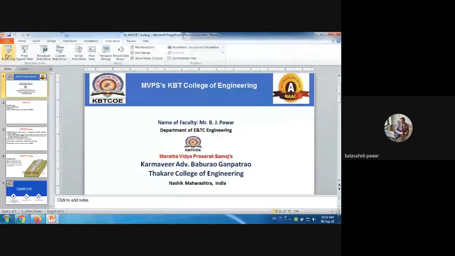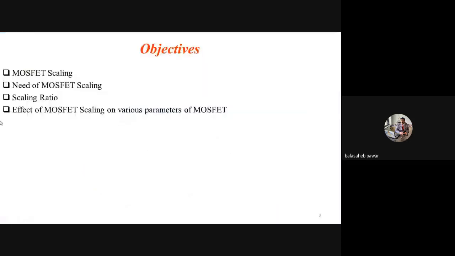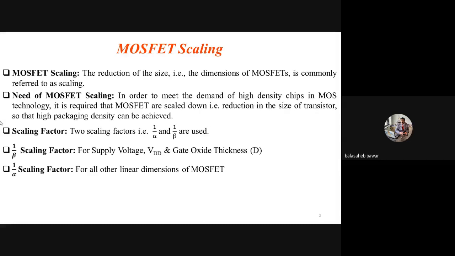And the last topic of this unit is scaling. Already I told, today we will discuss that. What is meant by MOSFET scaling? Scaling means reduction in its dimensions, to scale down, to decrease the dimensions without disturbing the performance parameters of that transistor. Then what is the need of MOSFET scaling, and what is the scaling ratio, etc. That we will discuss under these objectives.